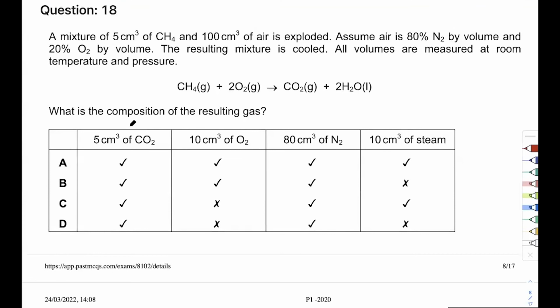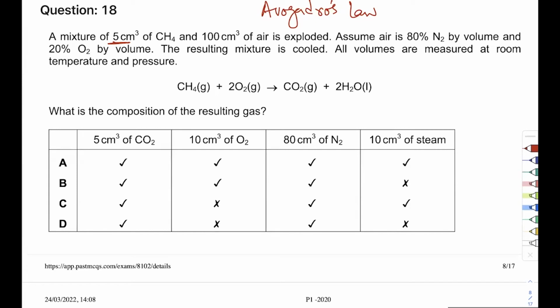Okay, this question is using what we call Avogadro's law. I talked about Avogadro's law in, I think, the first class that we had. Let's see what the question is saying. A mixture of 5 cm3 CH4. So Avogadro's law, what does it say? It says that the mole ratio for gases is the same as the volume ratio. So the ratio of volume is the same as the ratio of moles, which means for the 5 cm3 here and everything, the mole ratio and the volume ratio is the same.